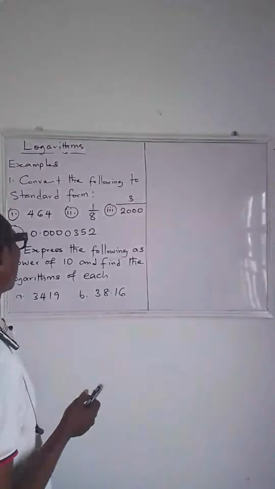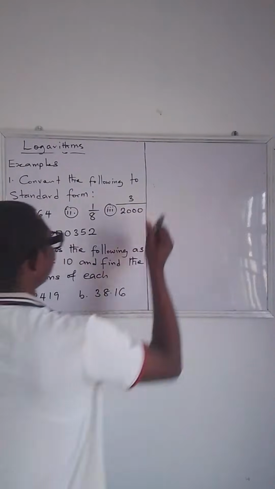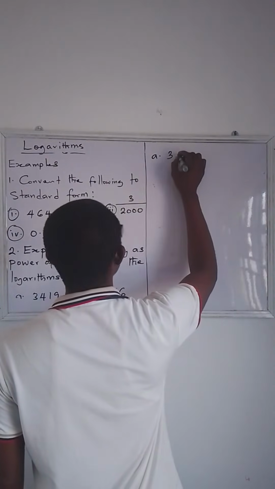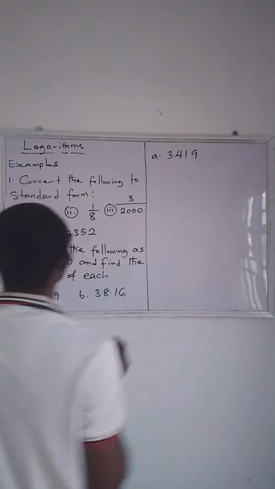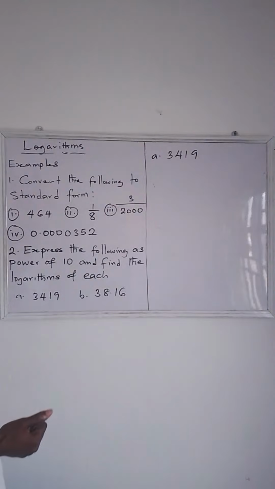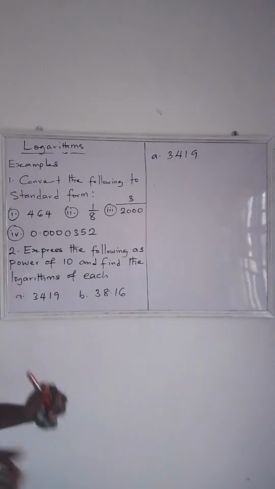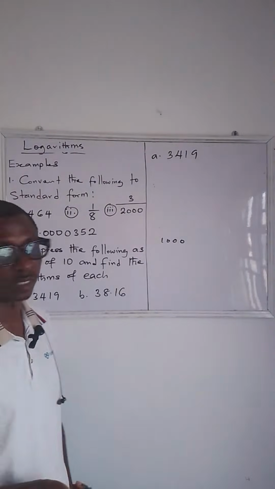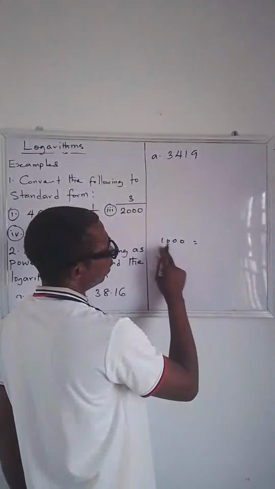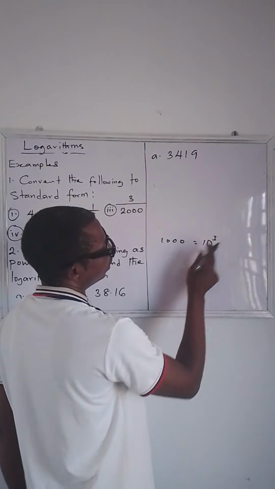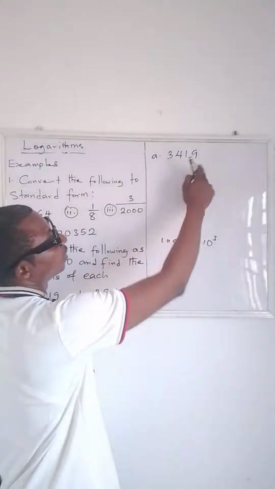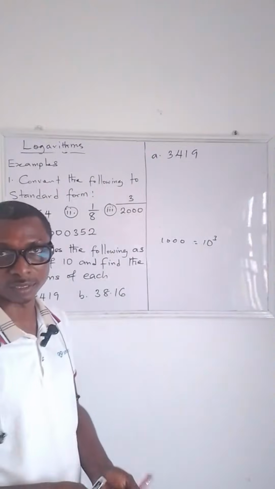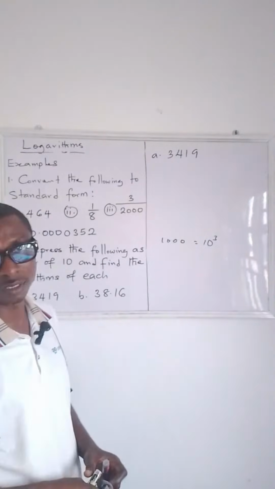All right, now let's look at this. The first one, we have 3,419. Now you have to express this as power of 10. I want you to know what we want to do. If you are given 1,000 and I ask you to express 1,000 as power of 10, you write 1,000 as 10 raised to the power of 3. So we want to do the same thing here. This may be difficult without making use of our table, so we are going to be making use of our logarithm tables.